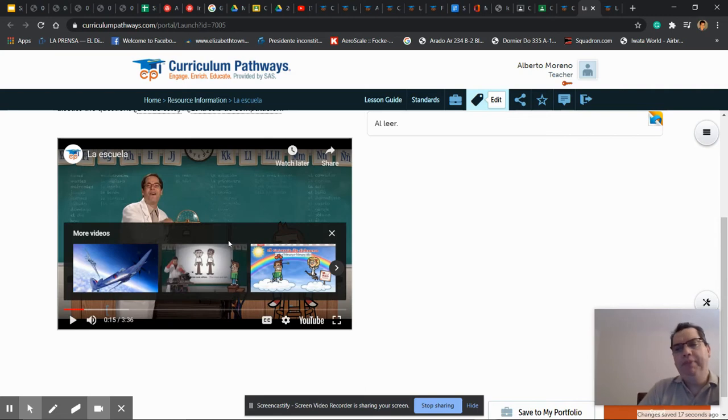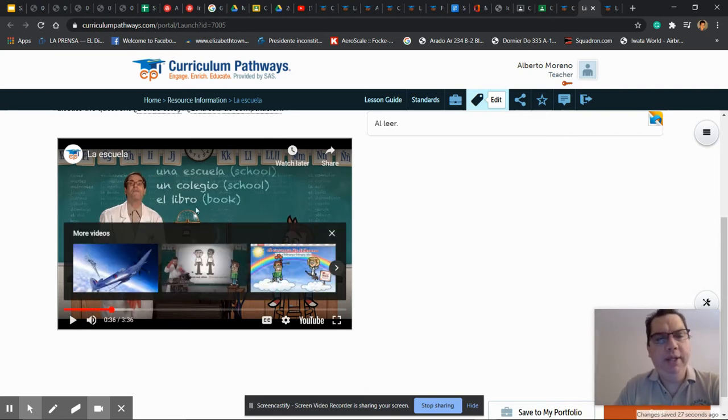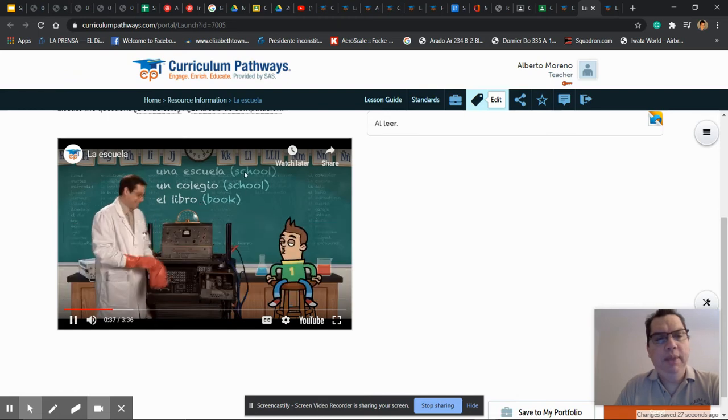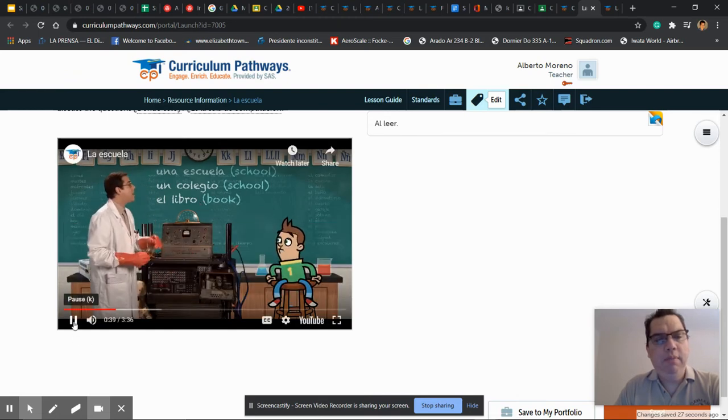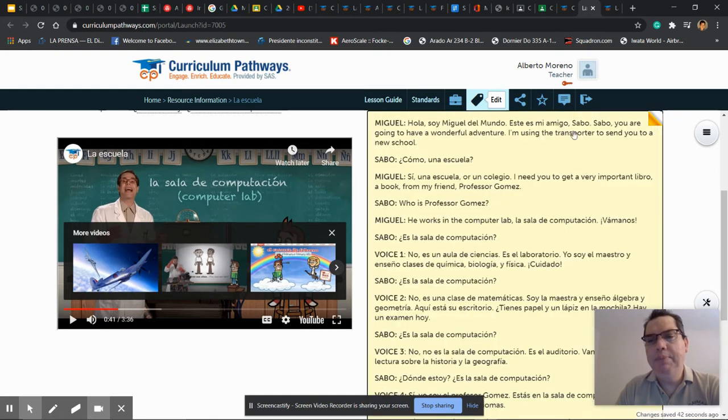Now, there's one thing. You can watch the video on your own, but let me explain something here to you. So let's say, you see some vocabulary here, la sala de computación, computer lab, and I will recommend that you do this. You see this arrow here? If you click on that arrow, it basically brings you the script. So if you go to the beginning of the video, this is what you will be seeing.